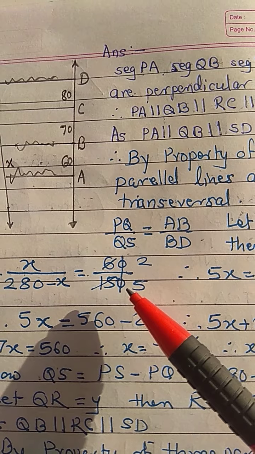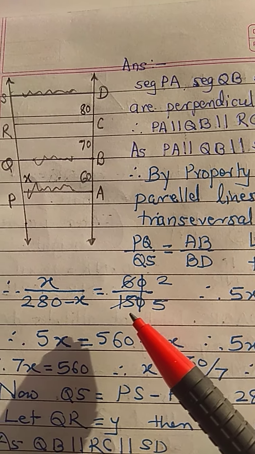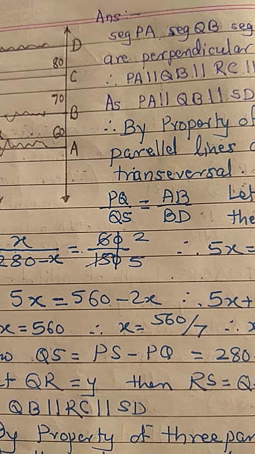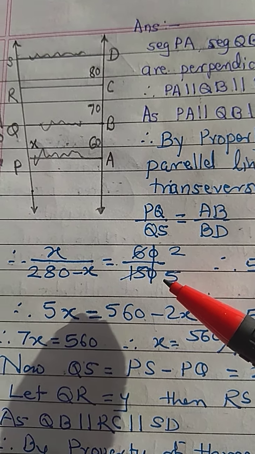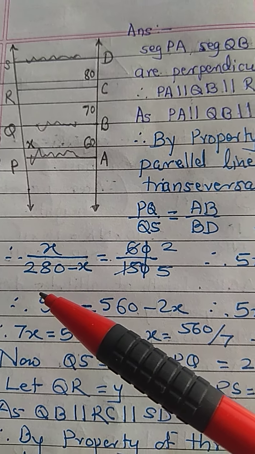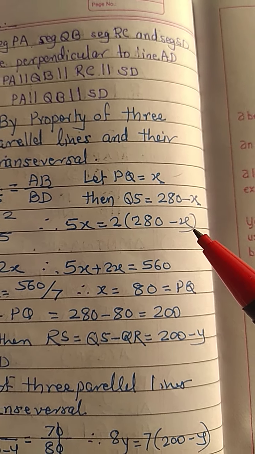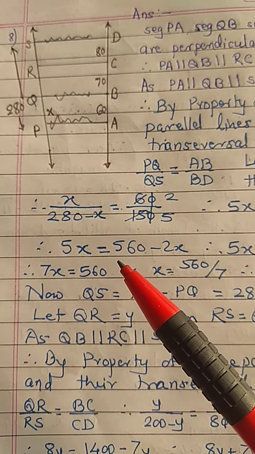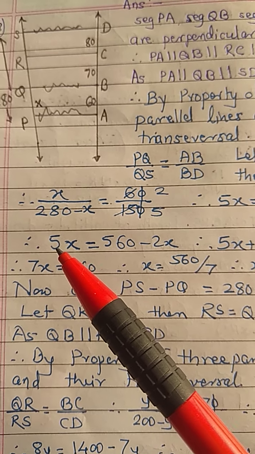Dividing both the numerator and denominator by 10, we can have 6 upon 15. Dividing by 3, 2s are 6, 3 5s are 15. By cross multiplication, 5 into X is equal to 2 into 280 minus X. So it will be 5x is equal to 560 minus 2x. 2x will come to this side, it will become plus 2x.